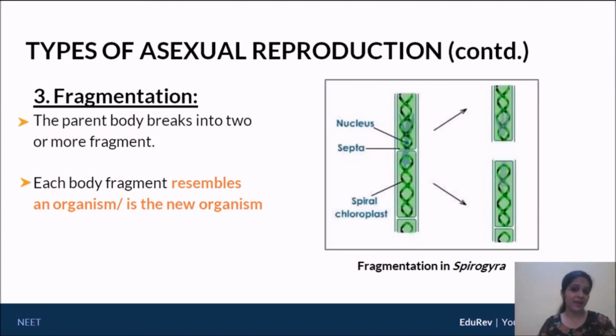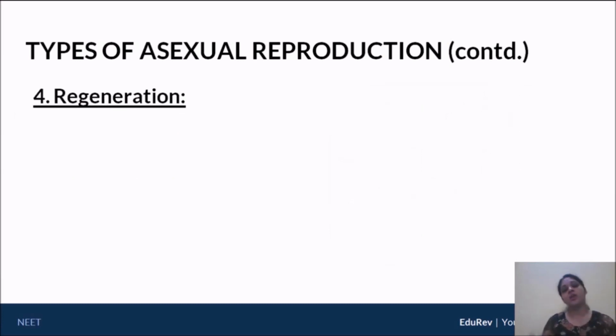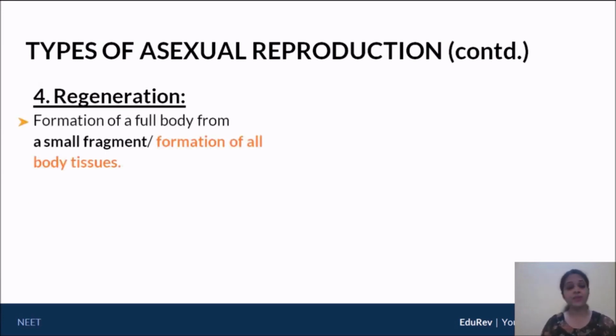So that is fragmentation. The moment the filament divides, the two cells as they stand, or the two smaller filaments as they stand, are already new organisms. Now, in that respect, let's try to understand what regeneration is. In case of regeneration, we're going to study planaria. Let's look at the technical definition: formation of a full body from a small fragment. What does that mean? It means that from a small fragment, I need to form all body tissues.